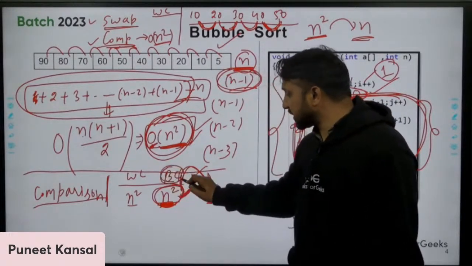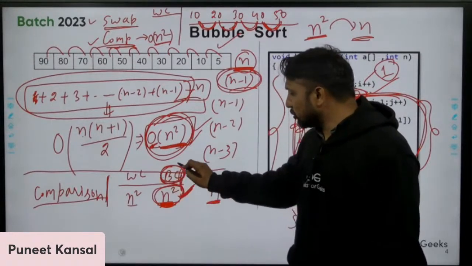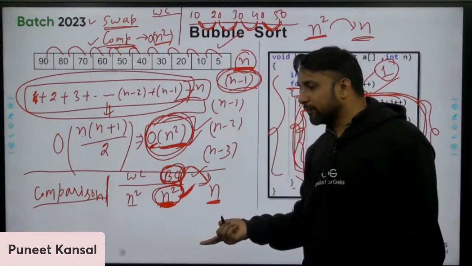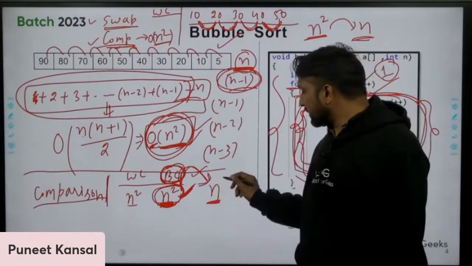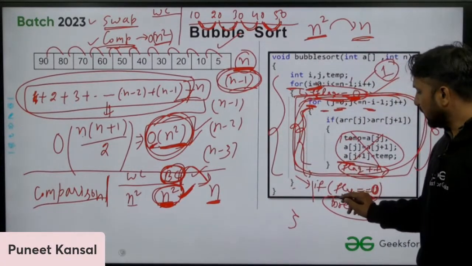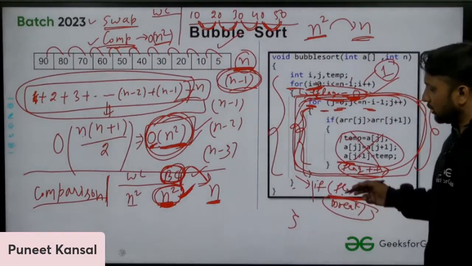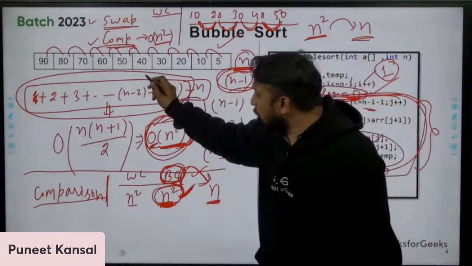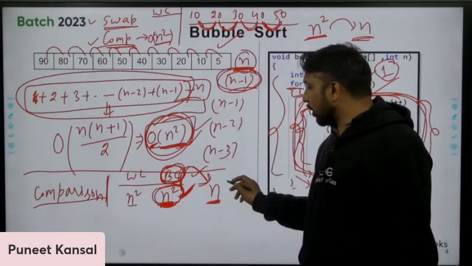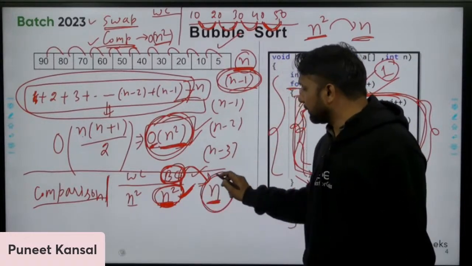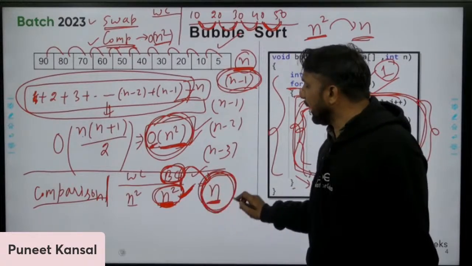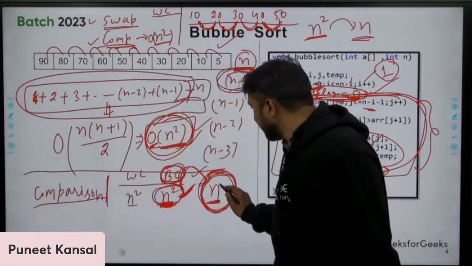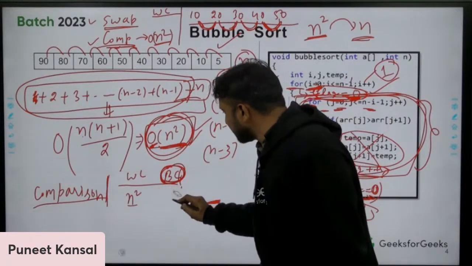Again, I'm talking about the best case, when the array is already sorted. When the array is already sorted, you can use the flag. After using the flag, you can come out of the outer loop by incrementing the flag value here. If you find that the flag value is still 0, you are sure that no swap occurred, so there is no need to go through all the passes. After one pass, you will come out. In one pass, the complexity will be n. So in the best case, we can say that the complexity is n.